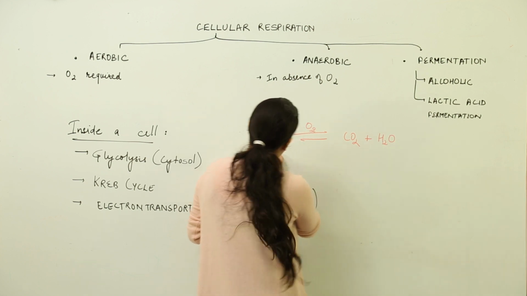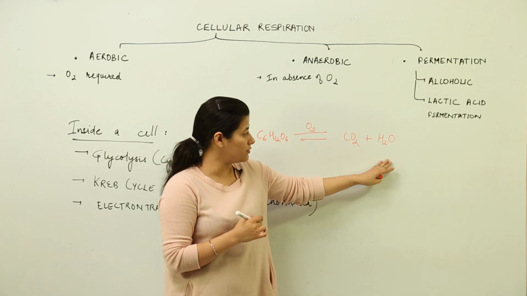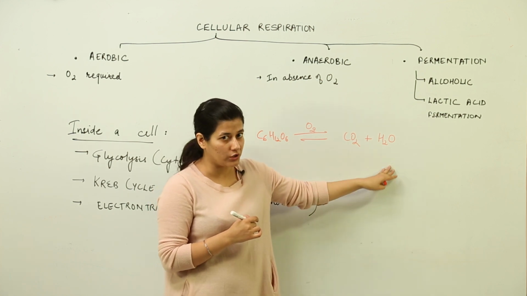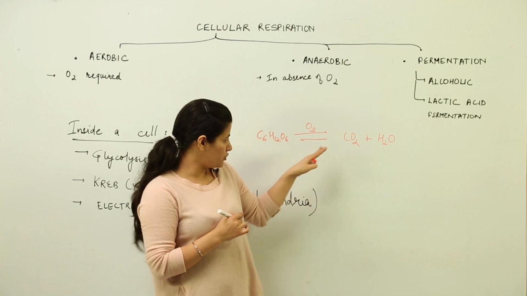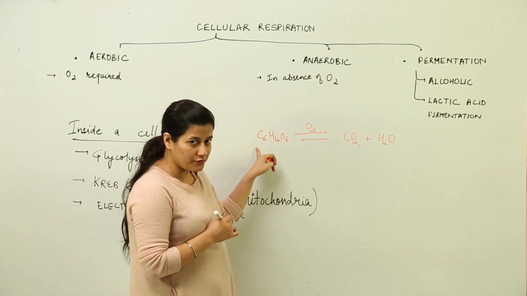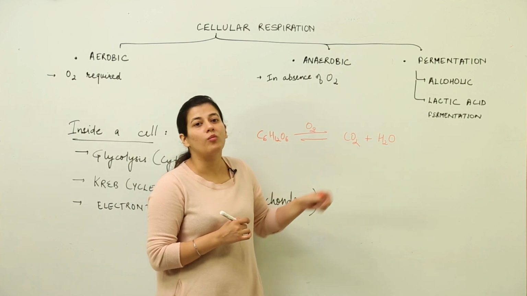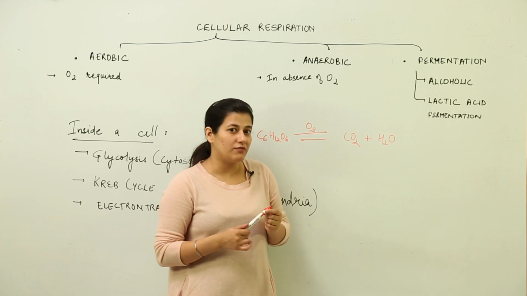So when this complex molecule is broken down into these two molecules, which are quite simple, one is carbon dioxide and the other is water, this breakdown produces immense energy which was earlier stored in the bonds of these molecules. That energy would be taken up in the form of ATP and the cell would give out that energy.